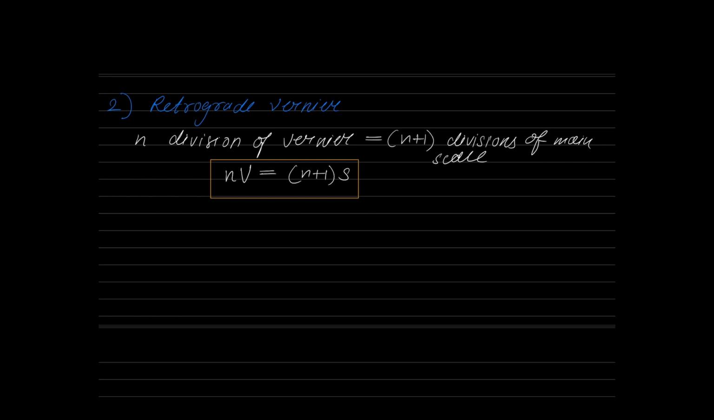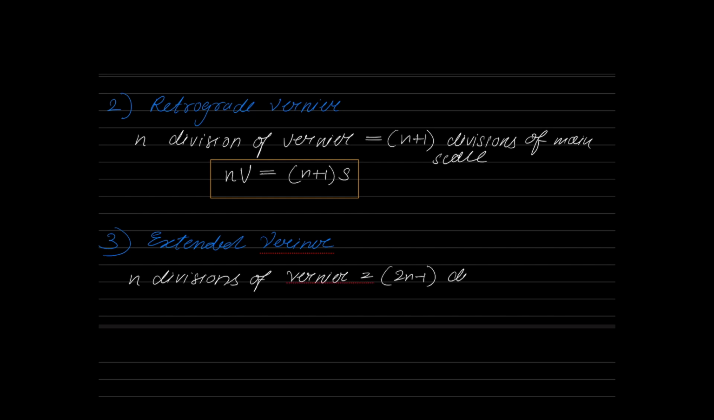And one last vernier that we need to discuss is our extended vernier. The third vernier we have is the extended vernier. So what is the relation here? NV is equal to 2n minus 1 into S. So how can I write it? N divisions of vernier is equal to 2n minus 1 divisions of the main scale. Please understand that.